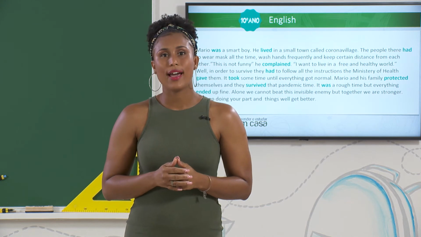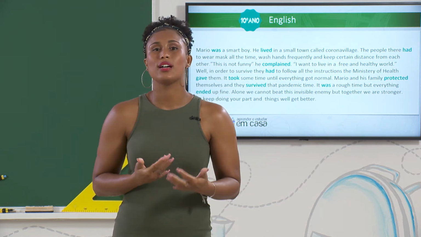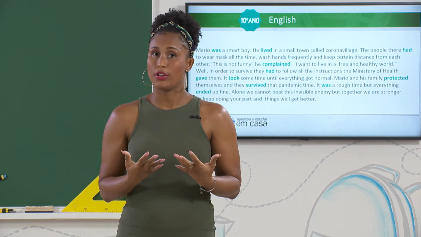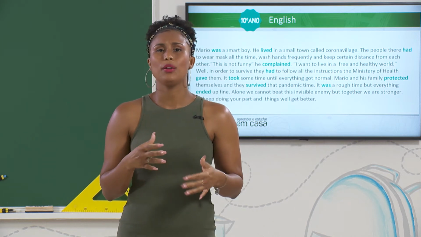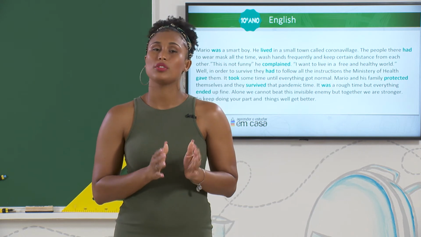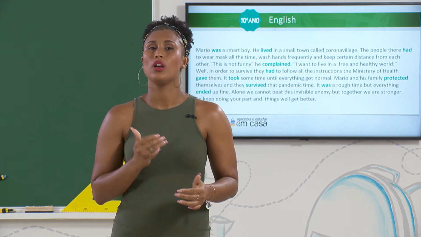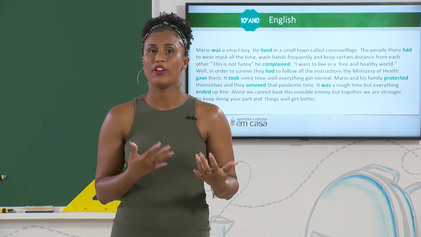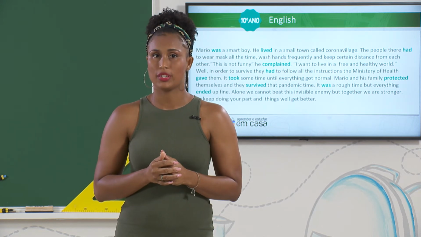Well, this text talks about a boy named Mario, and he was living in a pandemic time just like we are now. So he had to take some measures in order to keep safe and help his family to survive during that rough time.